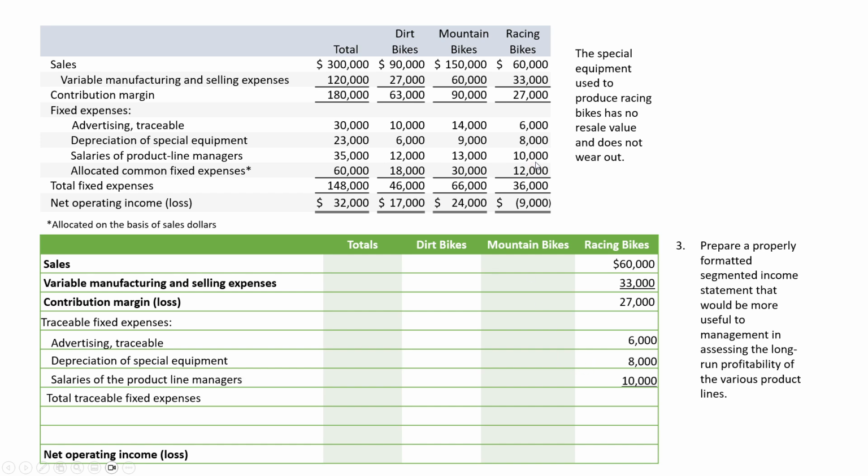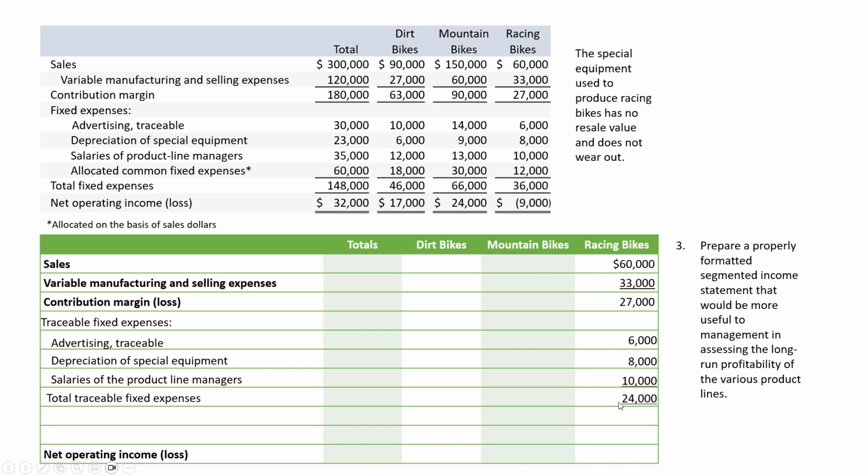The salary of the product line manager, a manager specific to that particular product line, so we're also going to list the $10,000 for the product line manager. But again, the common fixed expenses are not traceable. They're going to go in our later common category. So our traceable fixed expenses for racing bikes are the $6,000 advertising, $8,000 depreciation, and $10,000 salaries of product line managers.